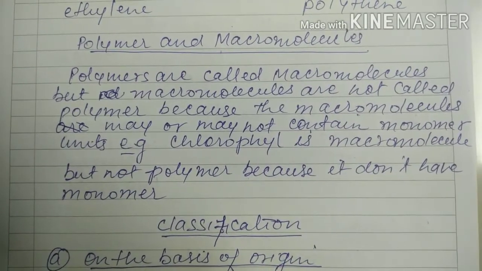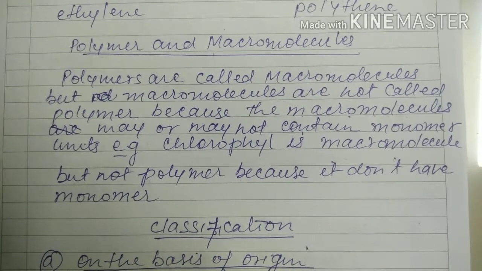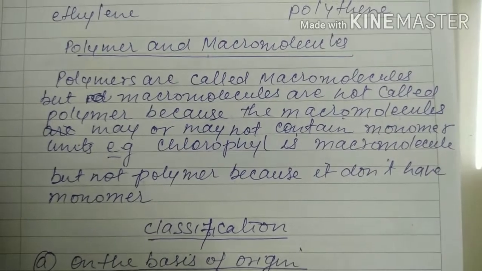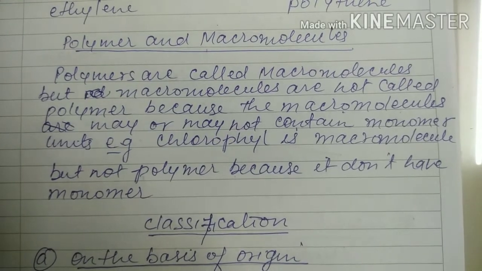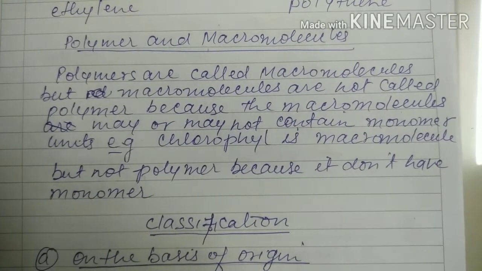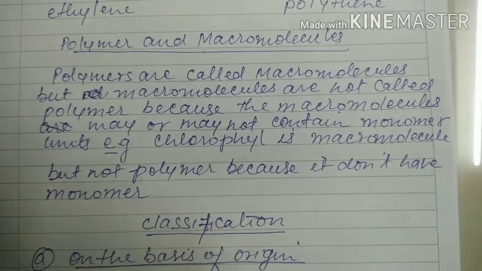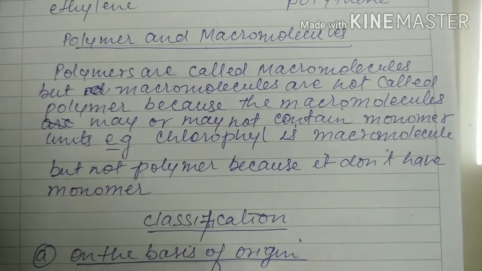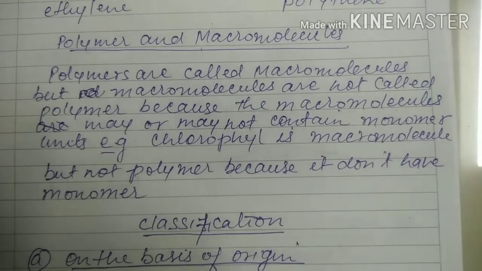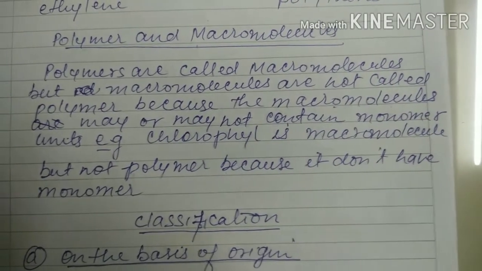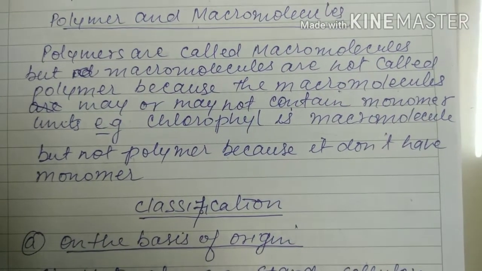Remember that polymers are called macromolecules, but macromolecules are not called polymers. It means all polymers come under macromolecules, but all macromolecules do not come under polymers. Because a macromolecule may or may not have a monomer, but a polymer always has its own monomer. For example, here I am taking chloroform. Chloroform doesn't have any monomer. It means it comes under macromolecules. It never comes under polymers.